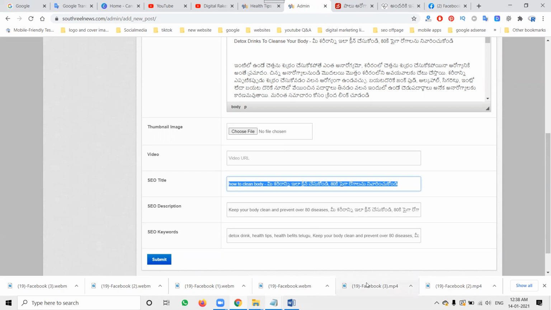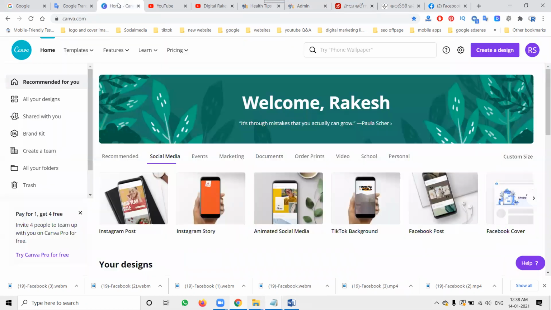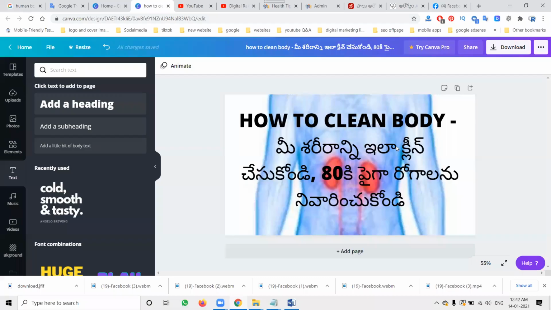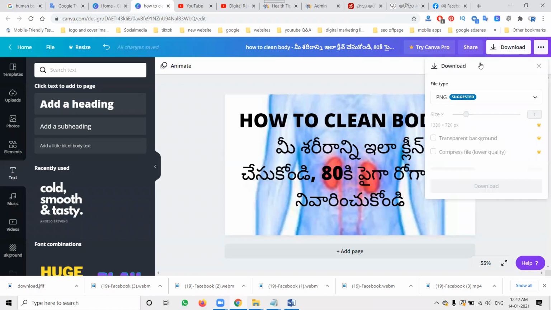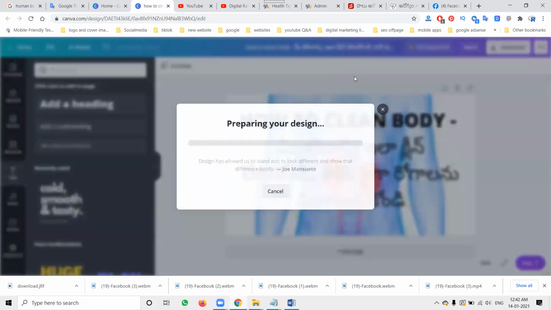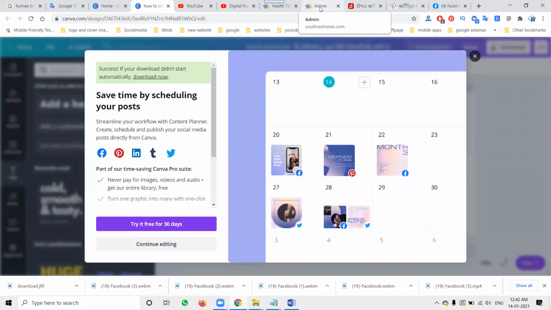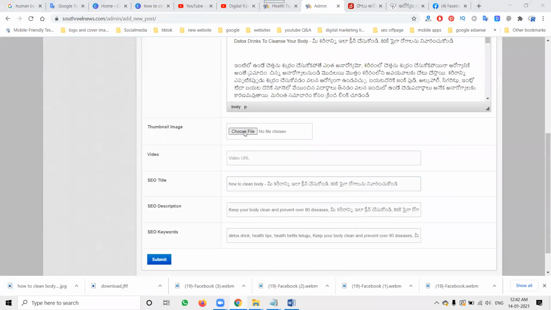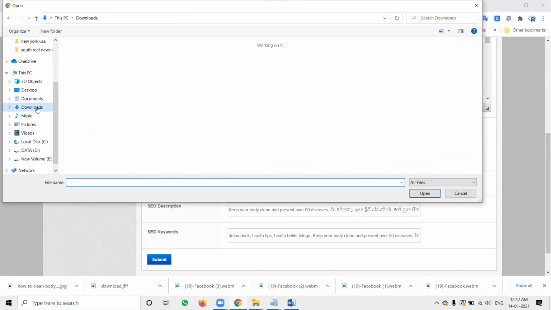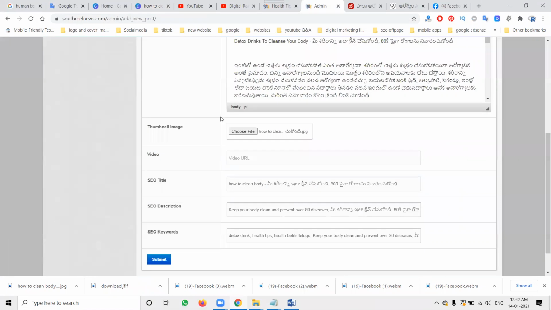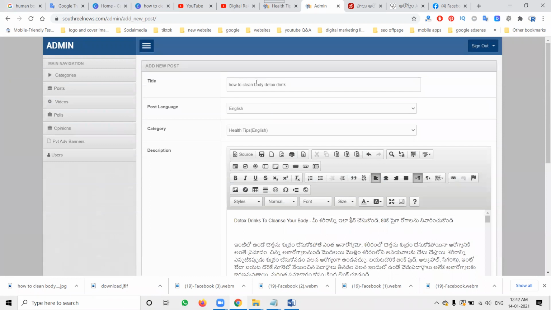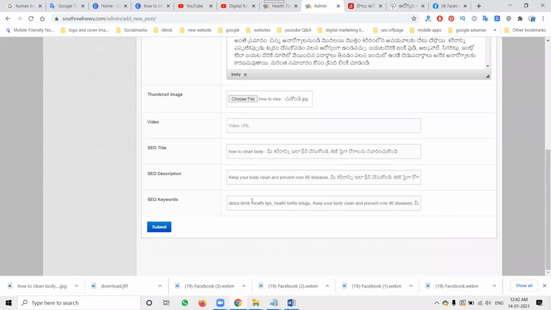Now I'm adding the image. How can we prepare the image? Using the Canva option, I can prepare the images. I'm not using any Photoshop or Corel. I don't know about that. I create it using the Canva option. Now I'm creating the image here. I will prepare the image here. Just download it. After downloading the image, choose the file here and select the particular document. Your structure is in your title and description here.